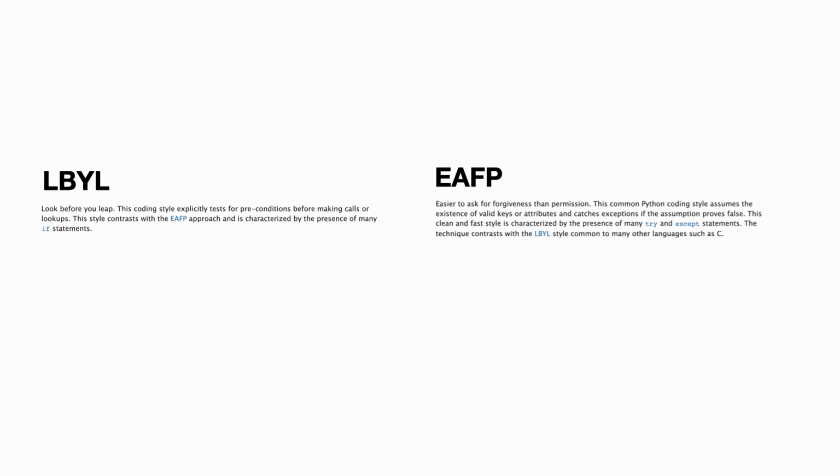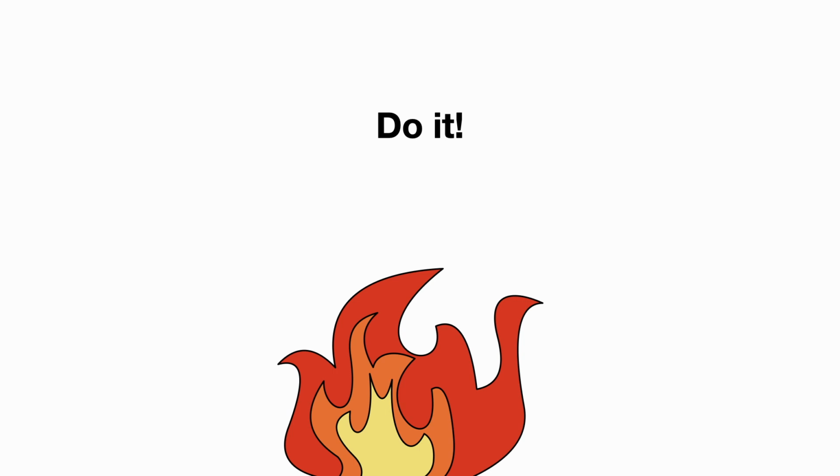Testing for preconditions, like if a string represents an integer, is called looking before you leap. This is a real expression and it is defined in the Python documentation. I'll put a link to it in the description. On the other hand, the documentation describes easier to ask for forgiveness than permission. Many developers favor this over the other. What does it mean? It means to just do the conversion and deal with the error later.